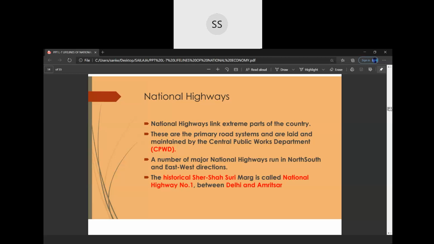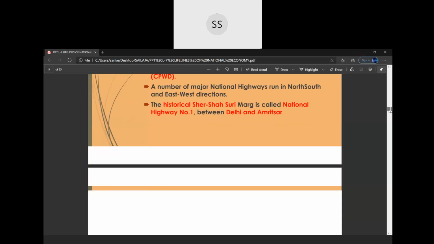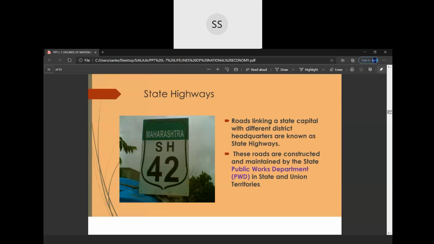So like that, we have been given a few numbers, and we will be doing the map work based on the highway numbers which the CBSE has asked us to do. Then, after the national highways, we have the state highways. Now, what are these state highways?